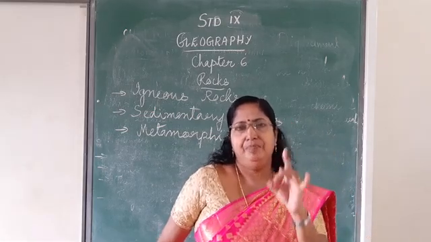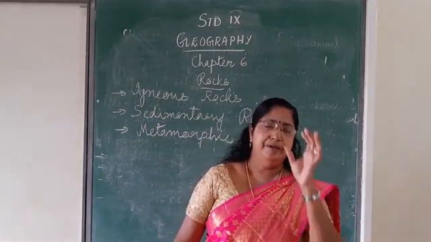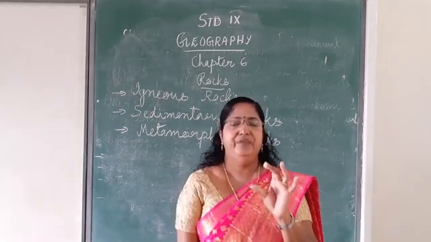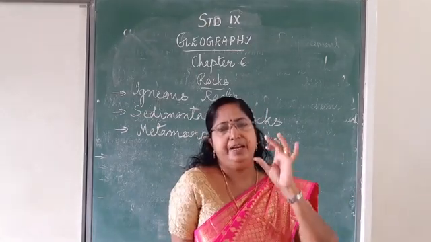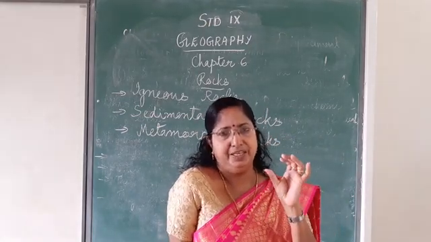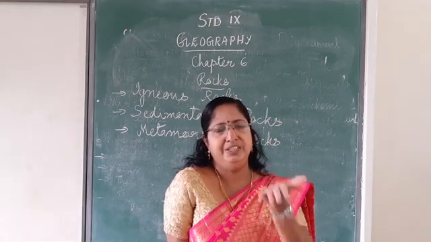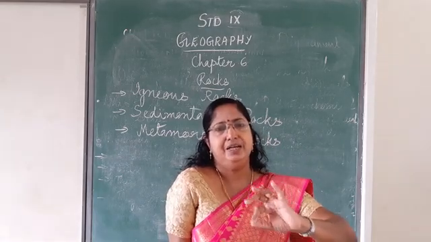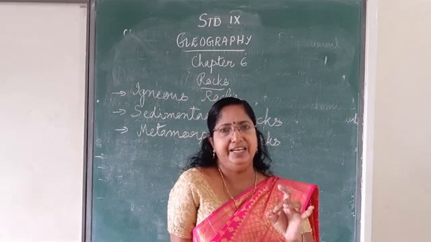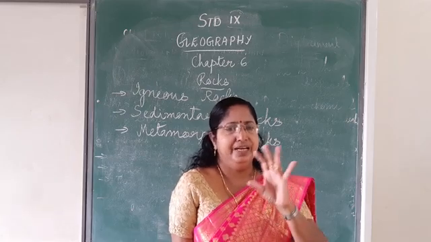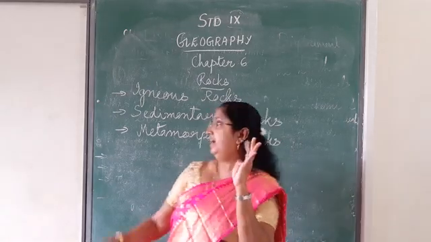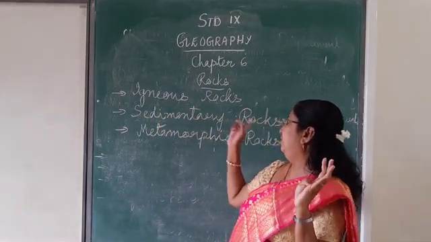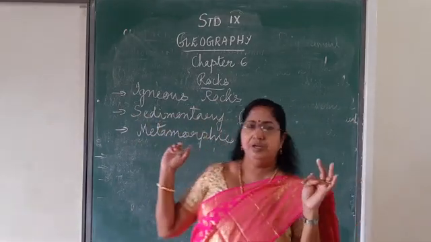Rocks are a mixture of minerals, but minerals have definite chemical and physical properties. Minerals are homogeneous in nature, but rocks are heterogeneous in nature. Then there are three types of rocks: igneous rocks, sedimentary rocks, and metamorphic rocks.